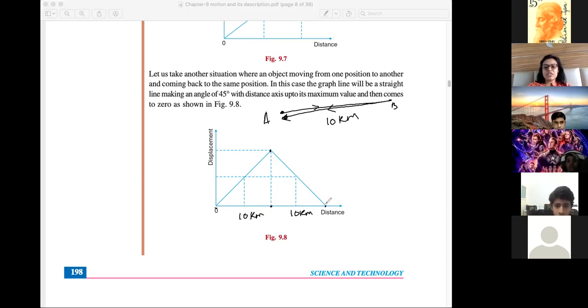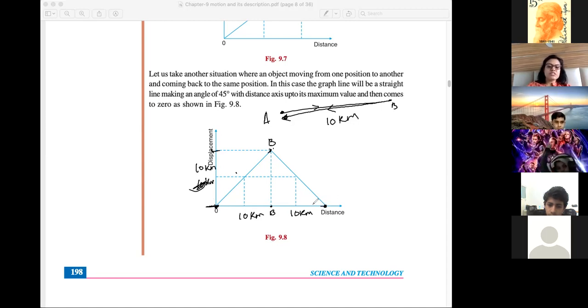So B to A here, this is 10 kilometer more. So you can see that distance covered is 20 kilometer, but displacement will be 0 because of the initial position. At B point, distance and displacement is same, 10 kilometer. But when it comes back to the original position, displacement comes back to 0.